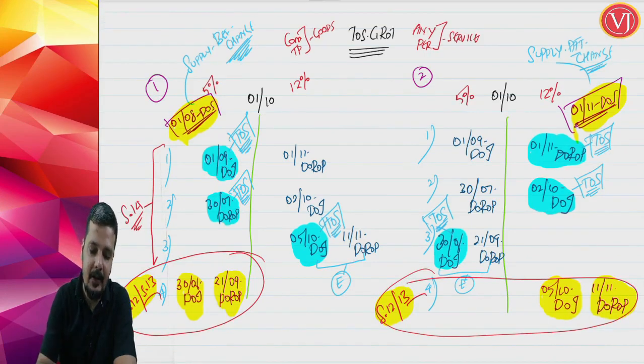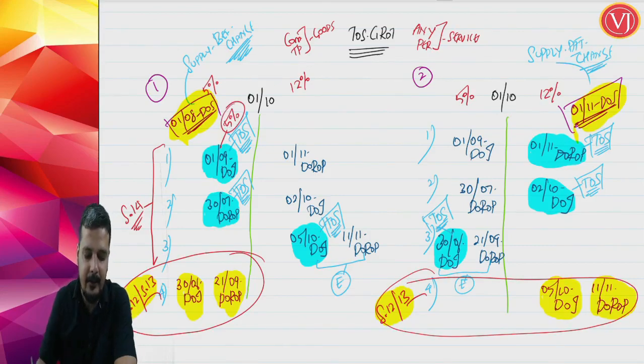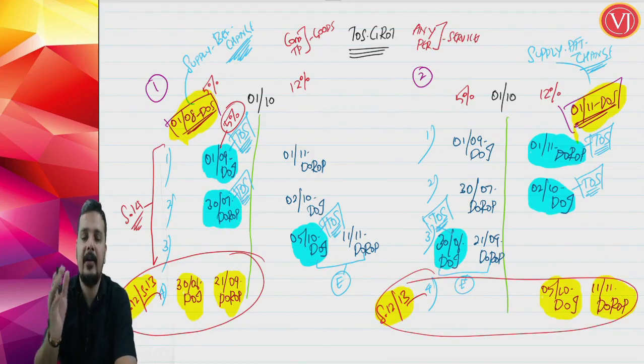And friends, wherever I have put time of supply, let me go back to the first example, where the first three cases were there. In the first scenario, supply was before change and the rate of tax was 5%. In the first case, time of supply was the date of invoice, 1st of September. What was the rate of tax on 1st of September? 5%. In the second case, time of supply was the date of receipt of payment, 30th of July, because it was on the same side as supply. Again, what was the rate of tax then?